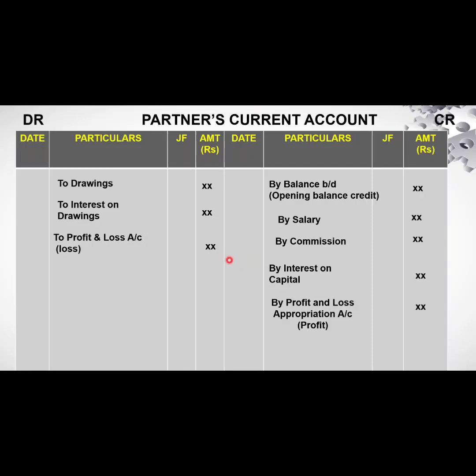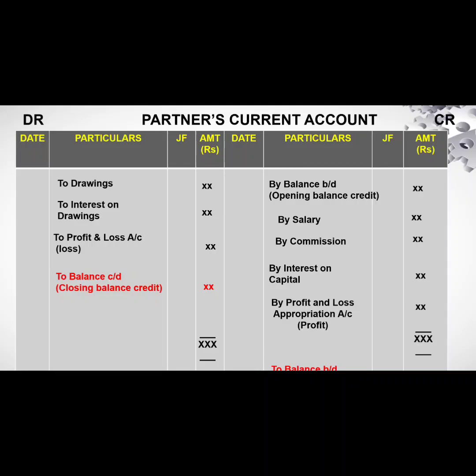The highest total will be written here and the balancing figure will be the closing balance, and it has to be brought down. So this particular account will be changing year after year, but the capital account will not change. So this is the format of partner's current account. The balance which we will be carrying forward for the next year has to be brought down on the credit side.